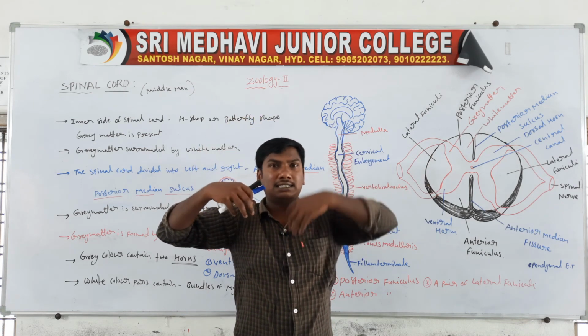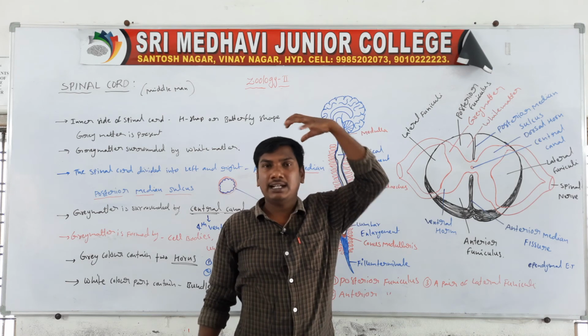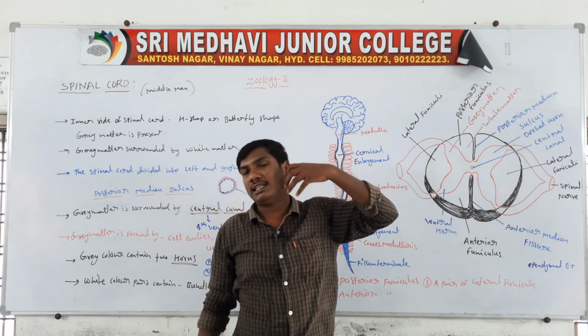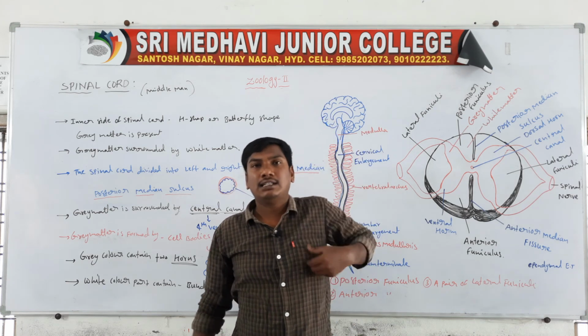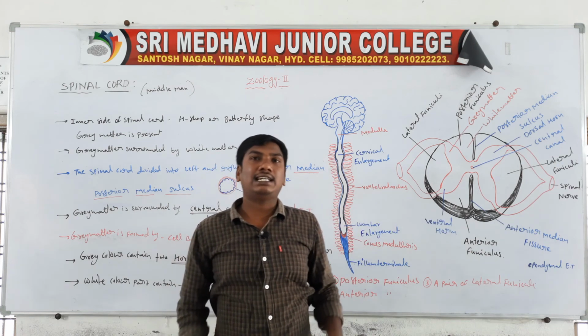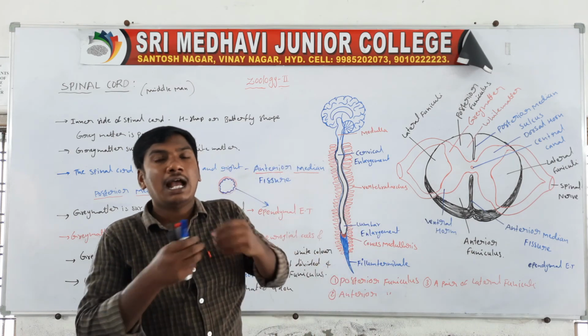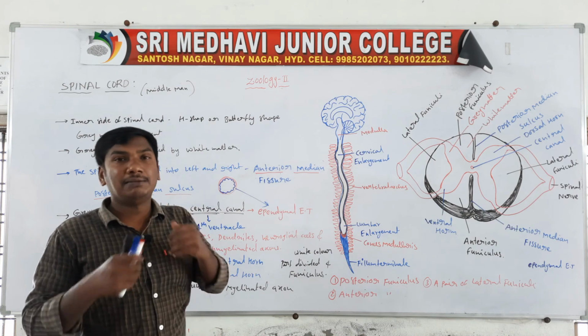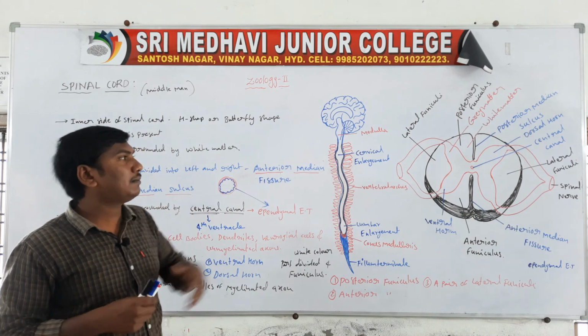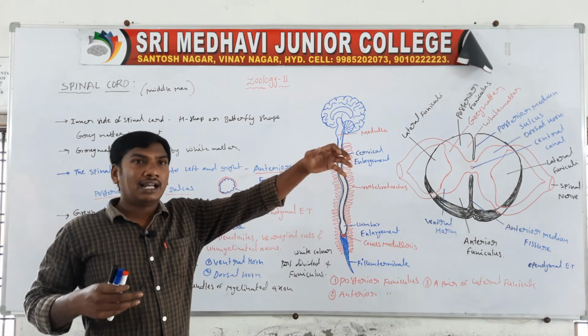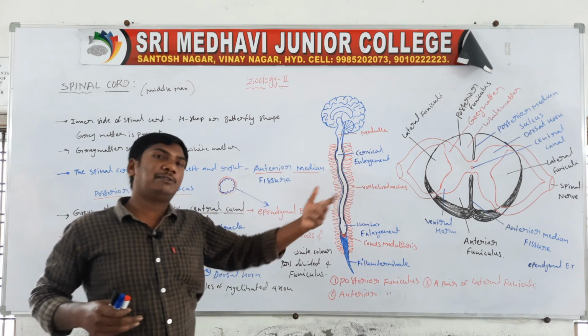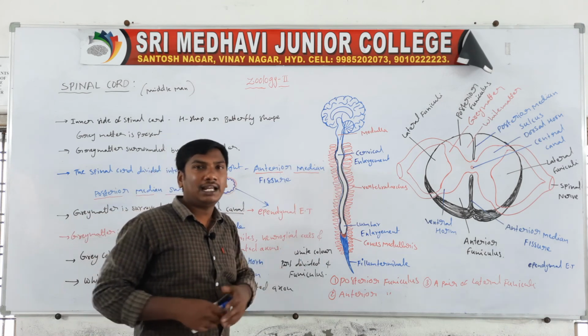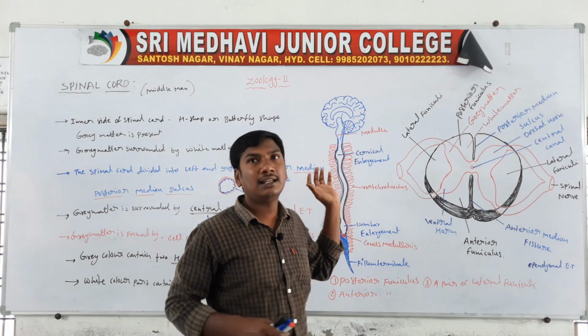Next one, the brain sends motor impulses, which the spinal cord receives and sends to the sensory areas. The spinal cord is called the middleman because of receiving and sending, afferent impulse and efferent impulse.